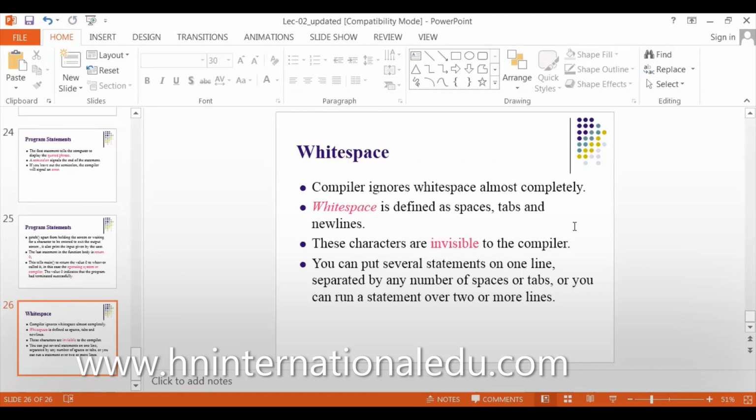You can put several statements on one line separated by spaces or tabs, or you can run a statement over two or more lines. You can write all the statements in one line, but you must separate them by a semicolon. The compiler won't remind you that you left those spaces. It doesn't even care.